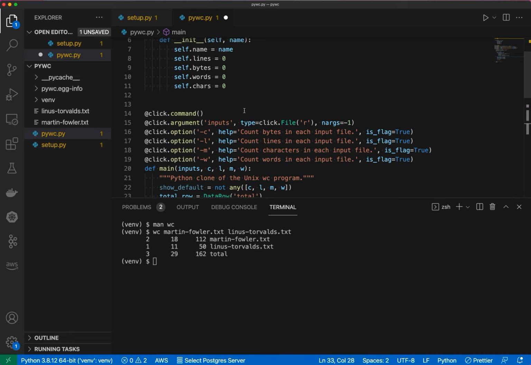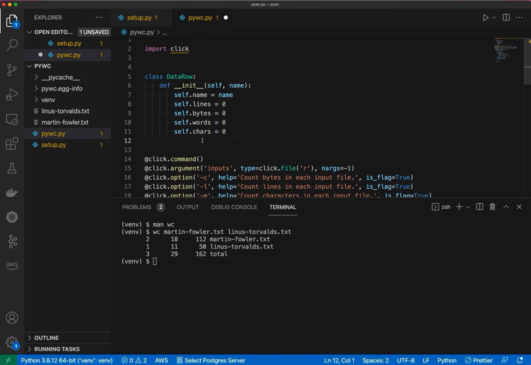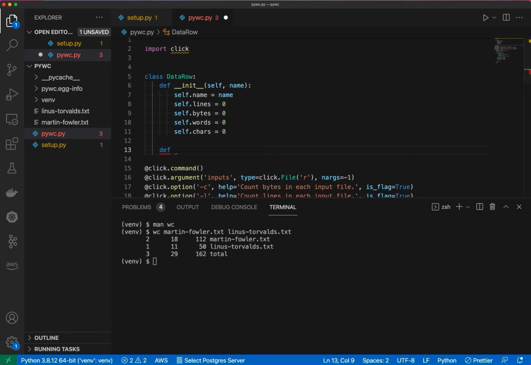So I think what I'll do is I'm going to outfit this data row class with a function that returns its data formatted nicely in a similar type string. So let's call this, I don't know, what's a good name? Maybe output. So we'll say output is equal to self.